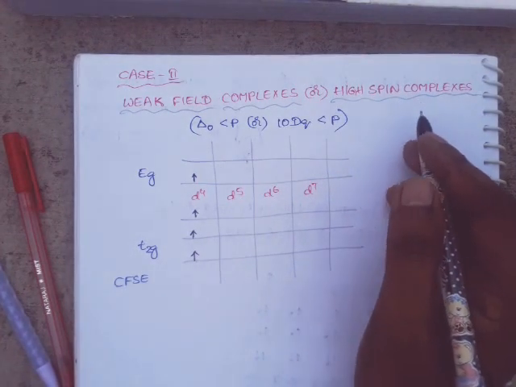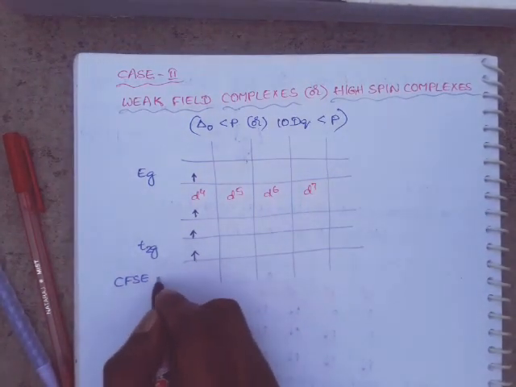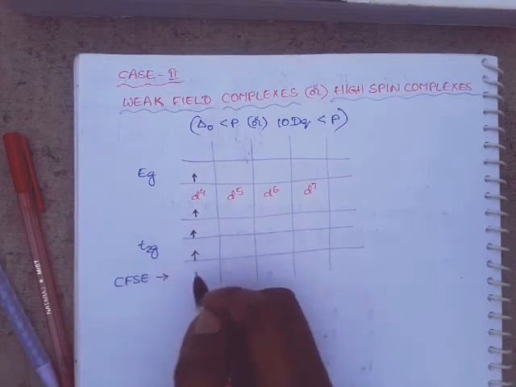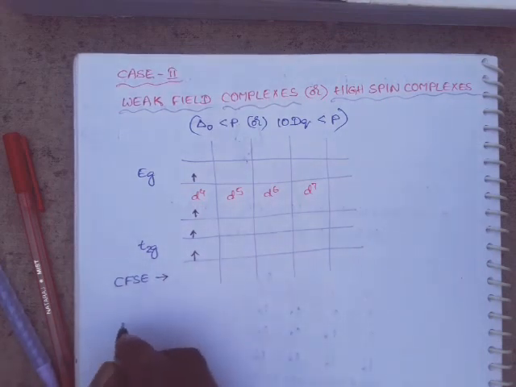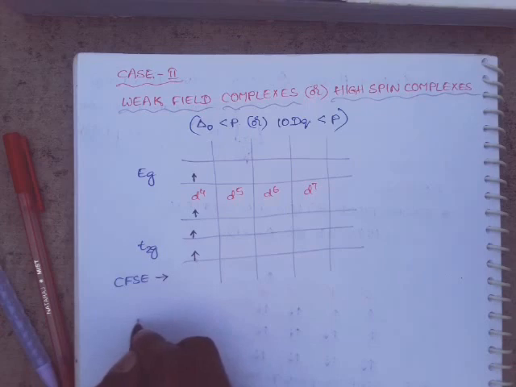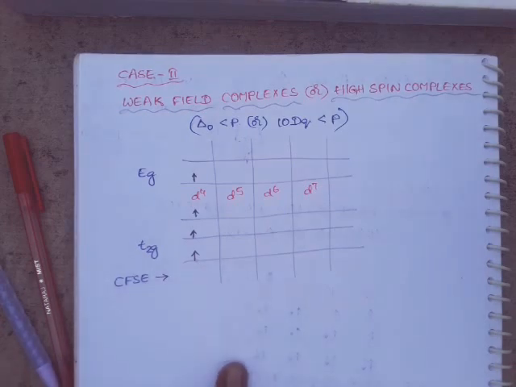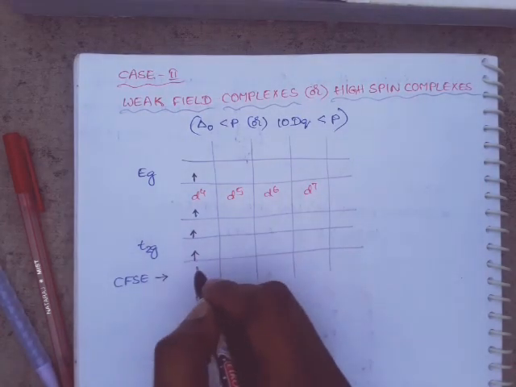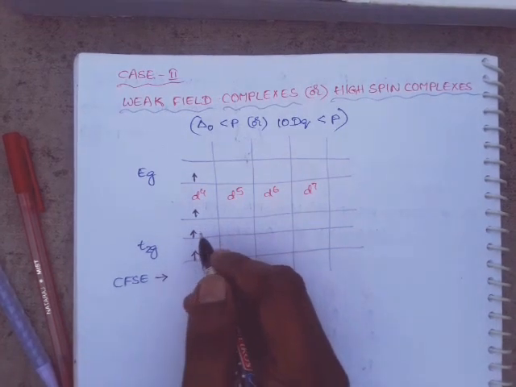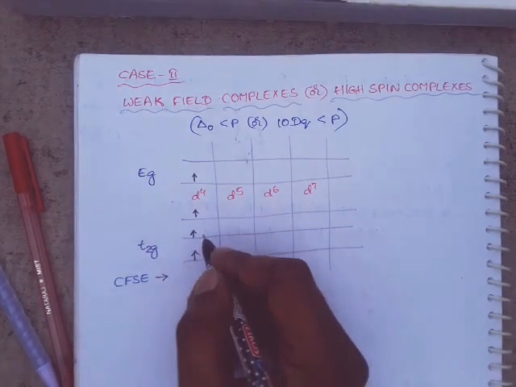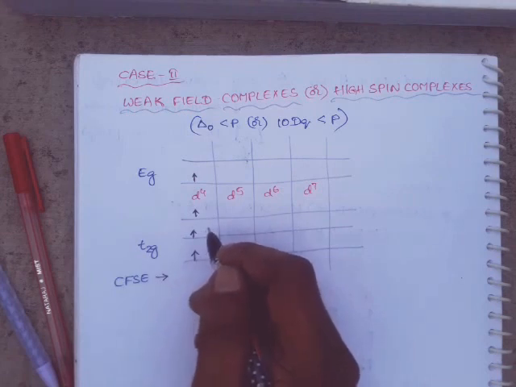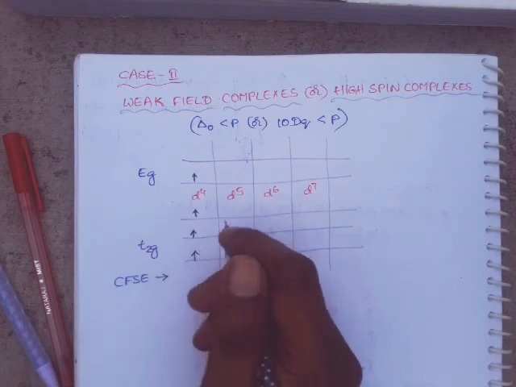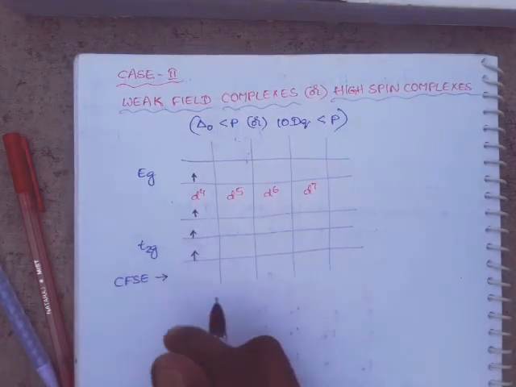Okay. Right. So in this case, how can you calculate the CFSE value? What is the formula to calculate CFSE? As you know very well, minus 4 into n t2g plus 6 into n eg, into Dq, plus mP. Okay, you know the formula.